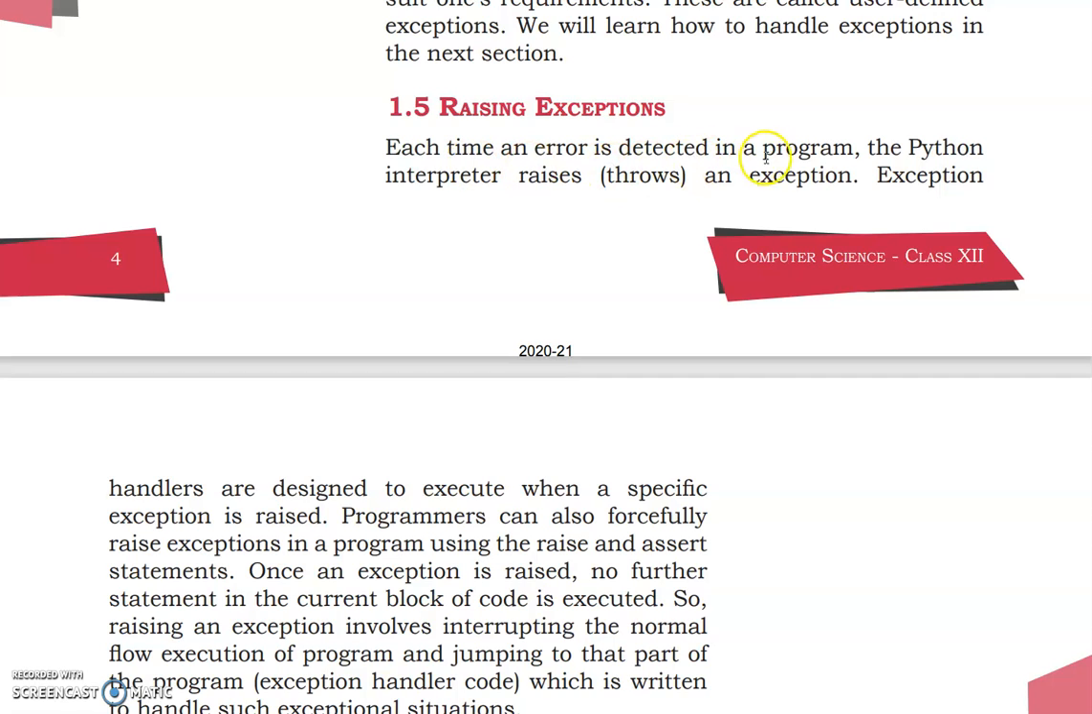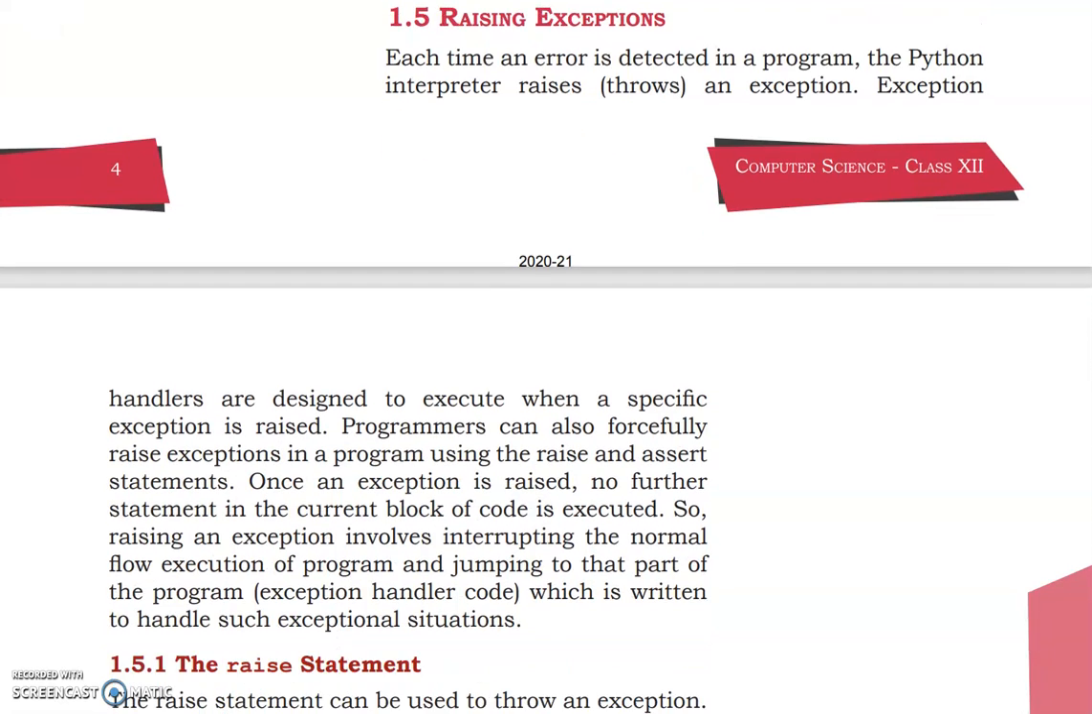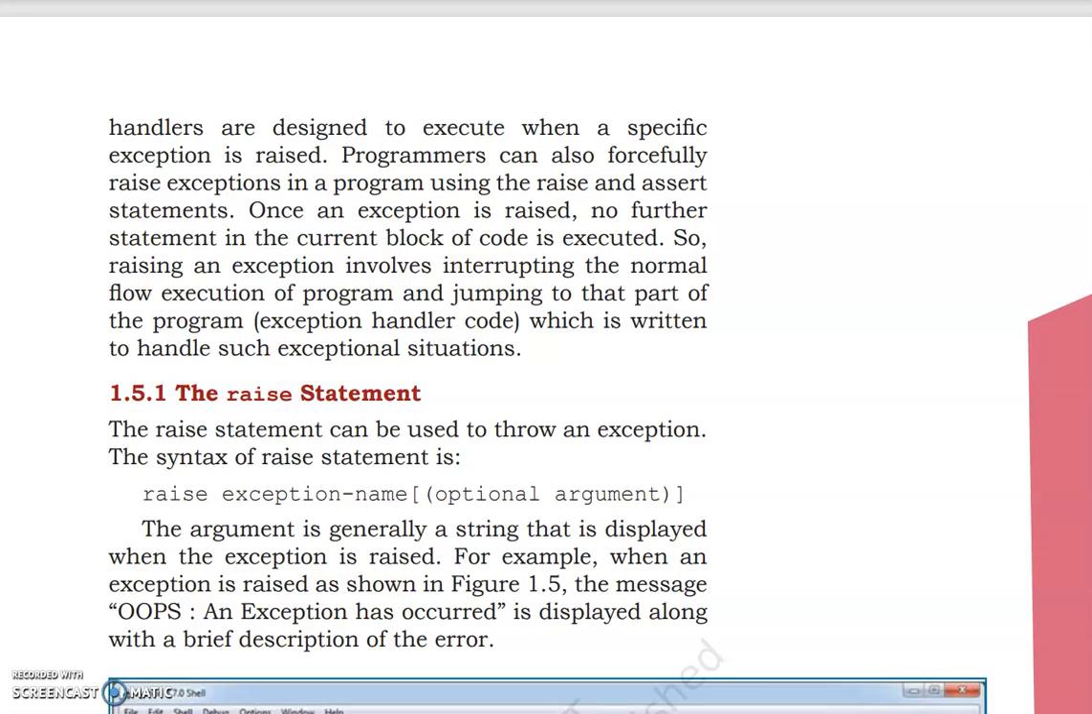Each time an error is detected in a program, the Python interpreter raises or throws an exception. So you see, raises, or we call it throws an exception. In programming language, if you come across the word throws, it shows that there is an error. So throws an exception is nothing wrong. It simply means there is an error.